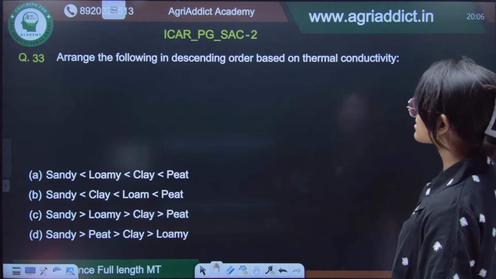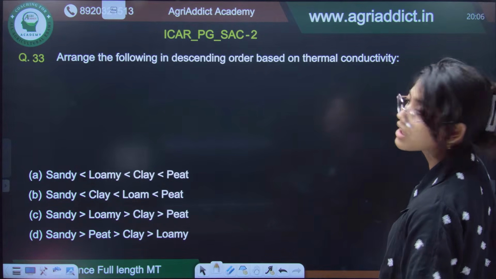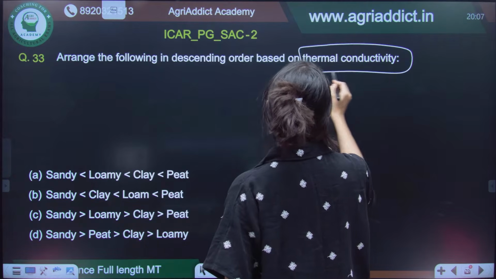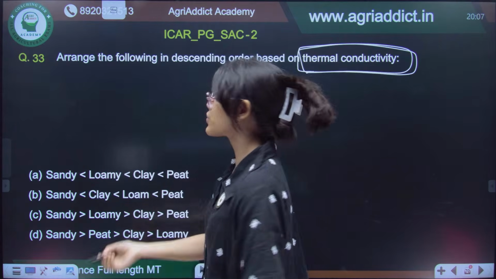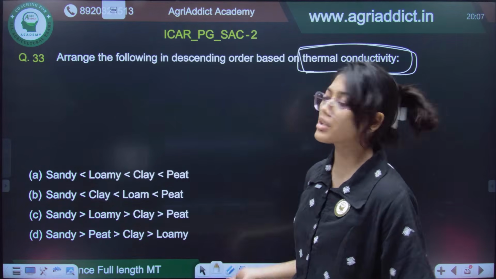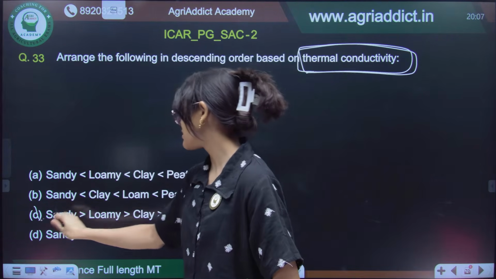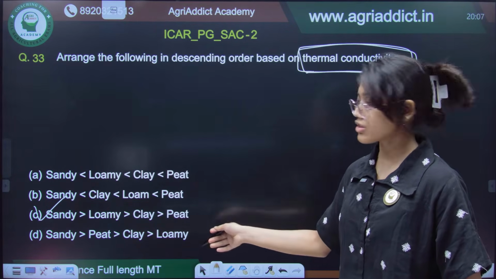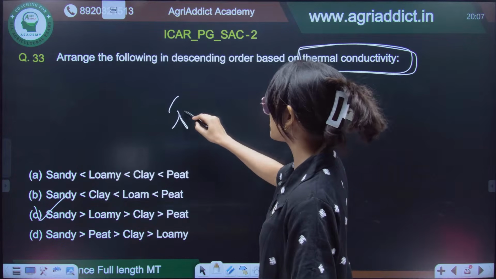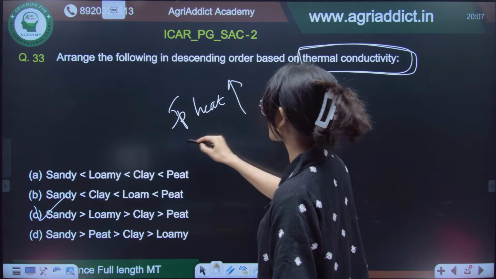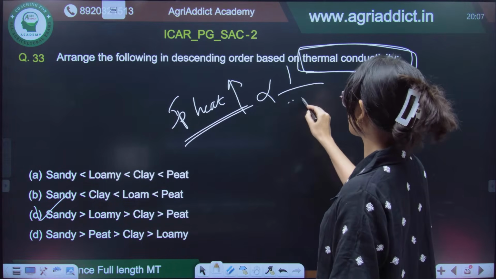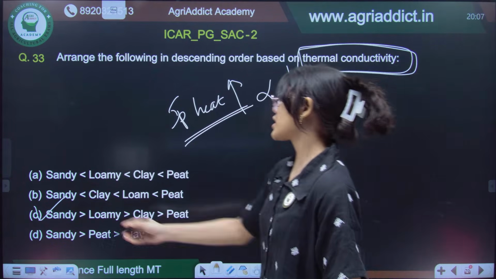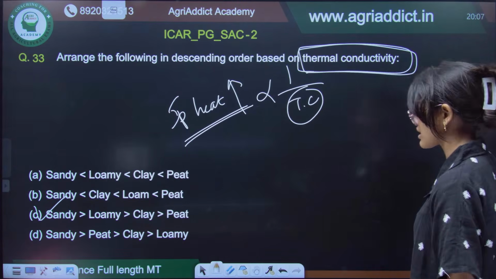Now, arrange the following in descending order based on thermal conductivity. So, what is thermal conductivity? It is the property of any material, the ease with which heat can pass through it. And we know that sand has the highest thermal conductivity, then loamy, then clay, then peat. Whenever the specific heat of a material is higher, it will be inversely proportional to the thermal conductivity, because it will tend to retain more heat, okay. So, in case of sand, the thermal conductivity is maximum.